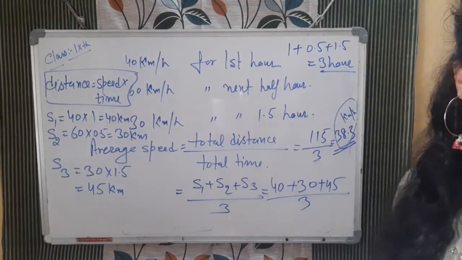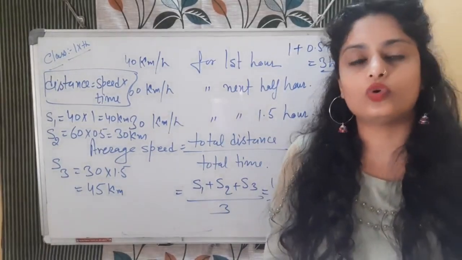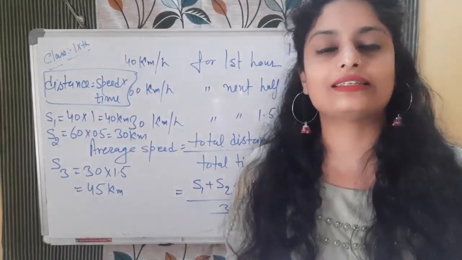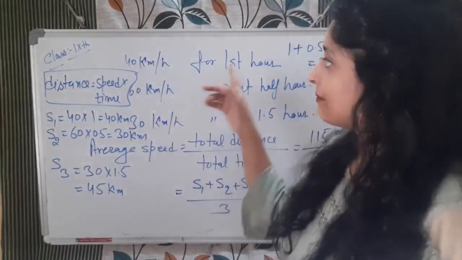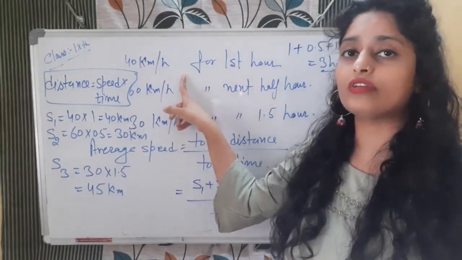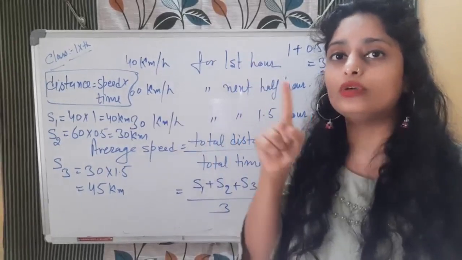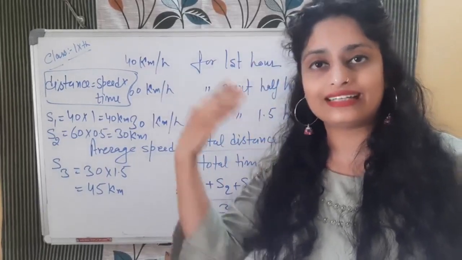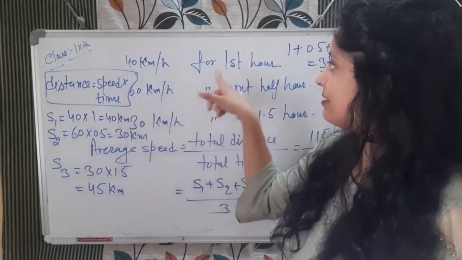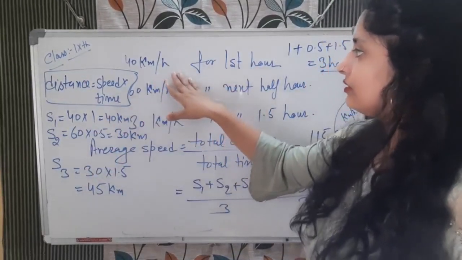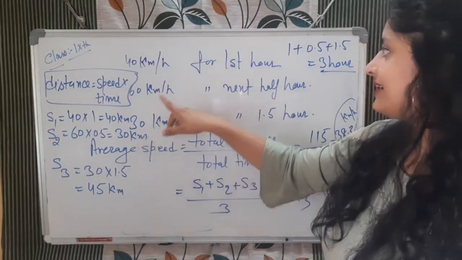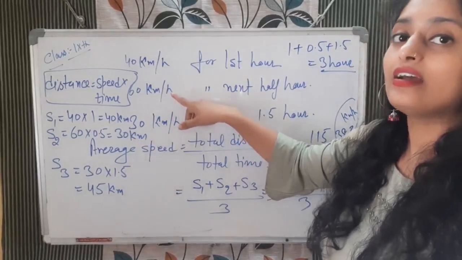In these kinds of questions, out of total distance and total time, if you don't know one of them, for example if time is not given, how will you calculate? In this question, speed and distance are given in each case, but time is not given. You know speed is equal to distance by time, so time is equal to distance by speed. Just divide the distance by the speed. Like 40 divided by 40, so 1 hour. Next case, 30 divided by 60, so you will get half hour.